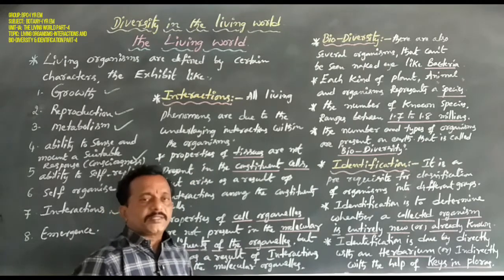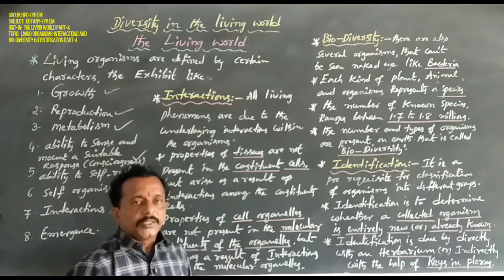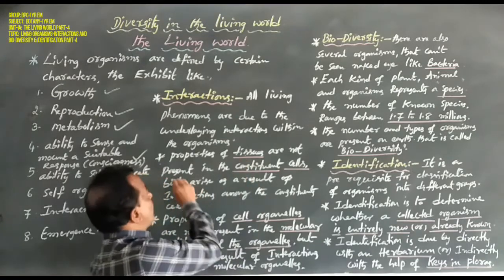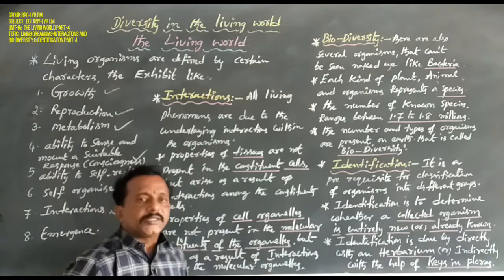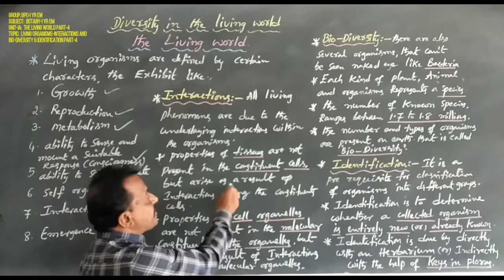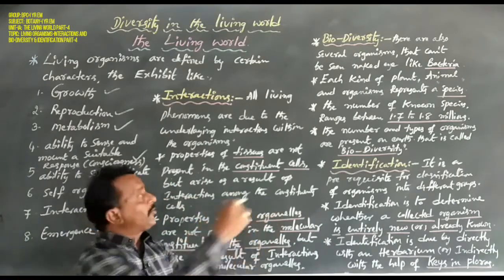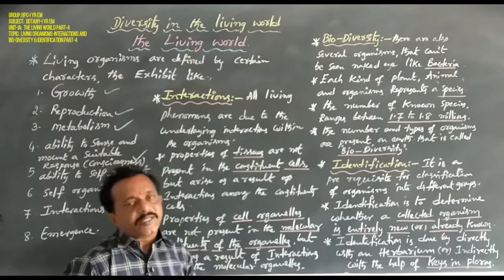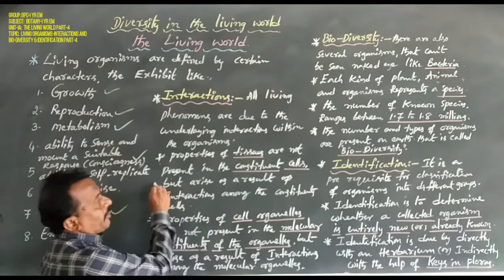A group of cells, or more than 2 cells, forms one tissue. Properties of tissues are not present in the constituent cells, but arise as a result of interaction among the constituent cells. This is the first example.